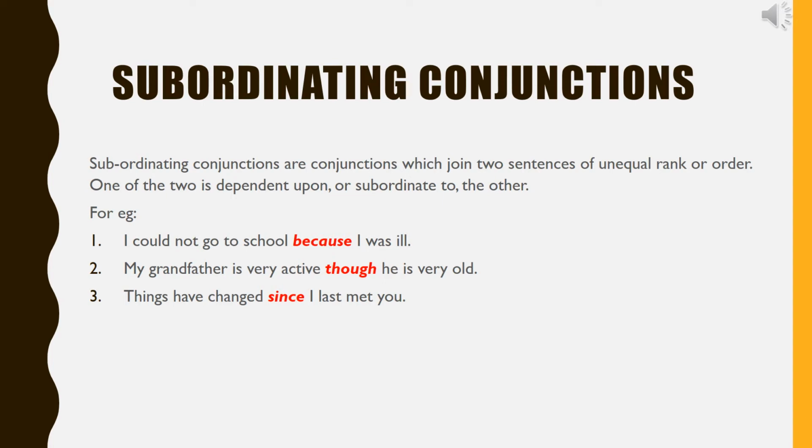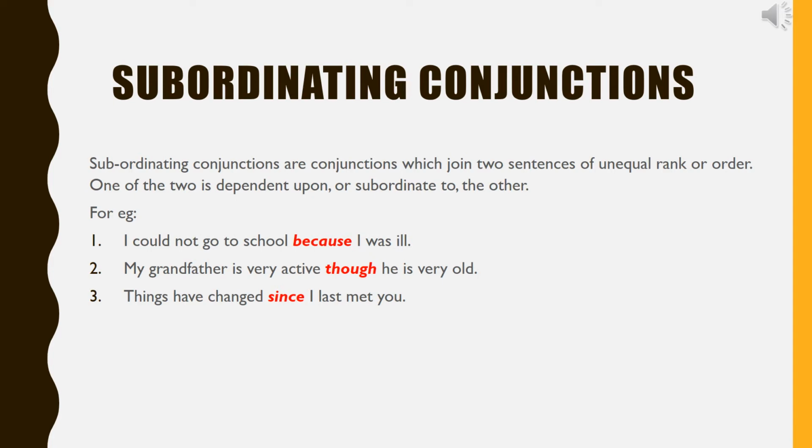If we take the first sentence, it contains two statements. I could not go to school because I was ill. These two sentences or statements are not independent. They cannot stand alone. The sentence because I was ill is dependent upon the sentence I could not go to school for its complete meaning. We can also say that two sentences are not of equal rank or order.